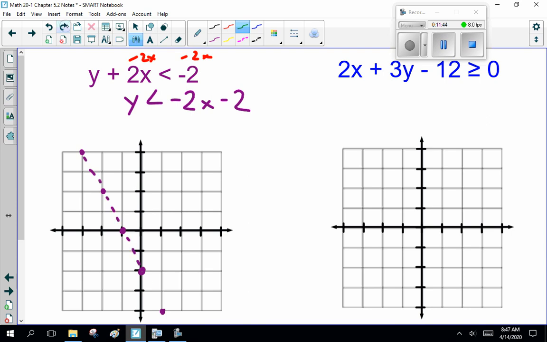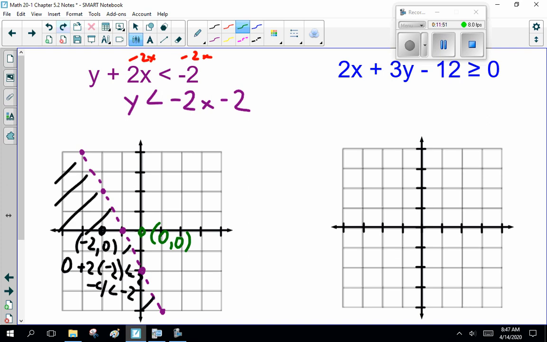Since it's a less than, it's a dashed line. Choose points on either side. And I did the black one first because I have the black marker in my hand, and that works. -4 is less than -2. And then I double-checked the right side.